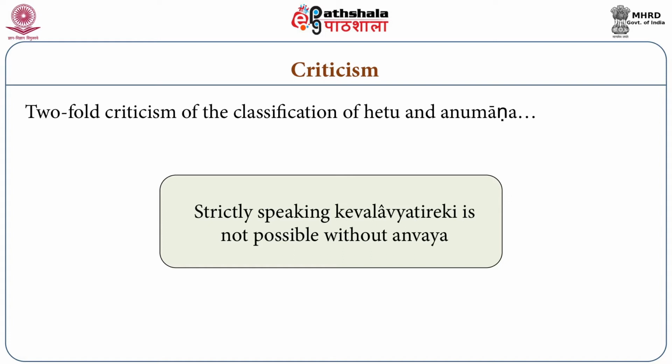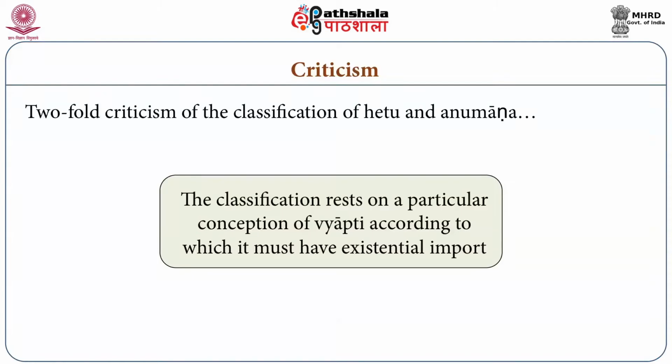Vyatireki cannot be established without anvay. Anvay is the positive association of 2 entities. For example, wherever there is smoke, there is fire. This association of hetu and sadhya, or smoke and fire, is known as anvay. Unless we have knowledge of anvay association, we cannot have knowledge of vyatireki. This is the criticism of the opponents.